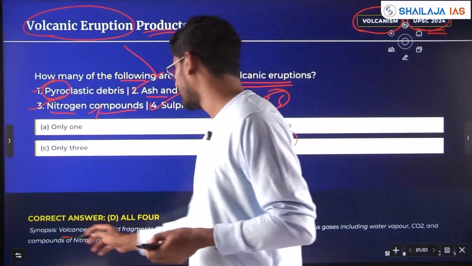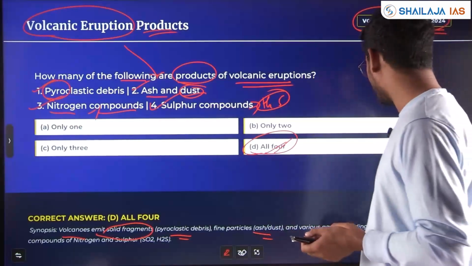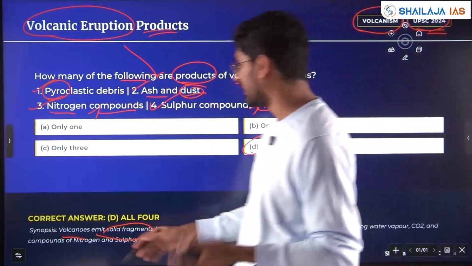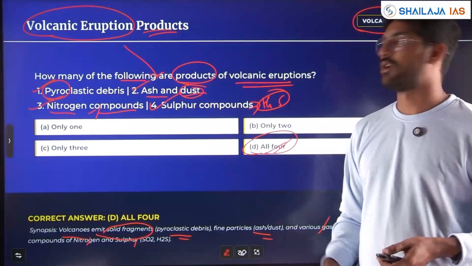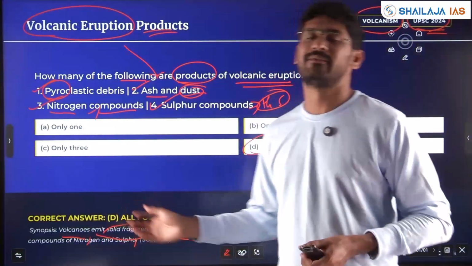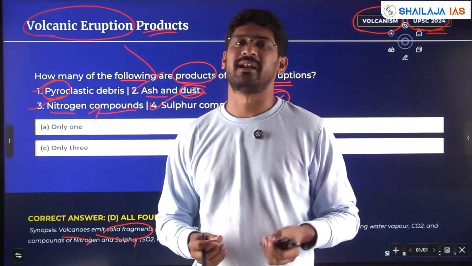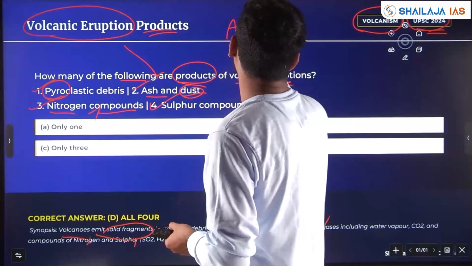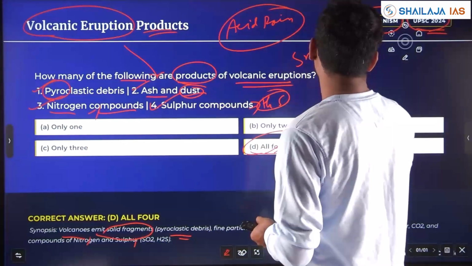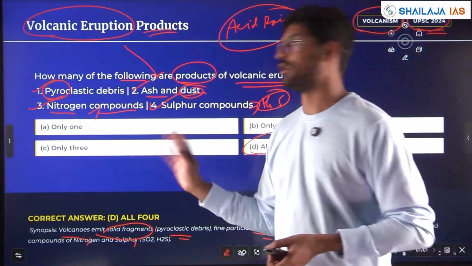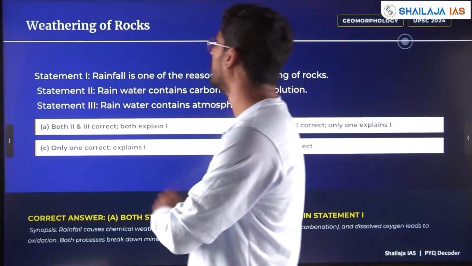So, volcanoes emit solid fragments like pyroclastic debris, fine particles like ash and dust, and various gases like water vapor, carbon dioxide, hydrogen sulfide, nitrogen oxide, sulfur dioxide. Some of the nitrogen oxide and sulfur dioxide, if it mixes with rain, will become weak sulfuric acid and nitric acid. That is also called acid rain, right? A question was asked in 2023 with respect to acid rain, smog. All these are linked to environmental geography. So here all 4 are the answer. Now we'll go to the next question.